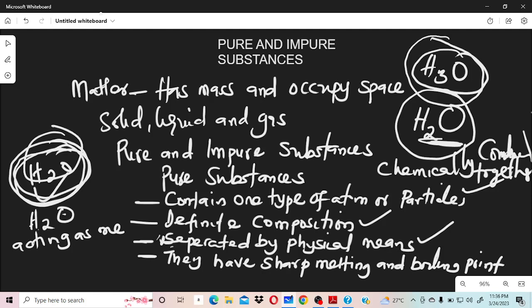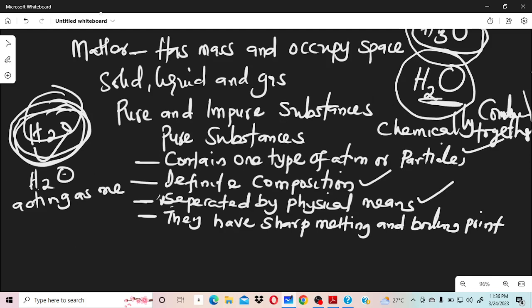The last one says they have sharp melting and boiling point. Of course, we know the boiling point of water is 100 degrees Celsius. So any boiling point that is different from this means the water has contained some foreigners, and those foreigners are what we call impurities. If I put some quantity of salt in water, it will not boil at 100 degrees Celsius again, because it is not only water that is there.